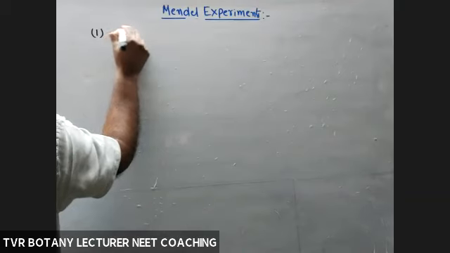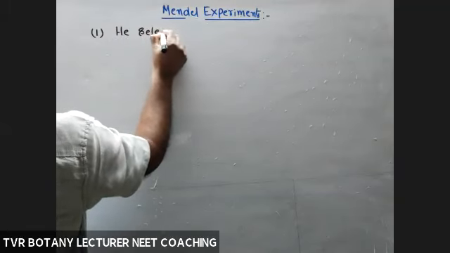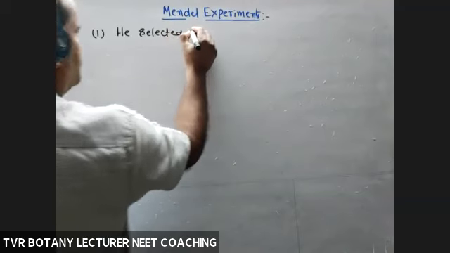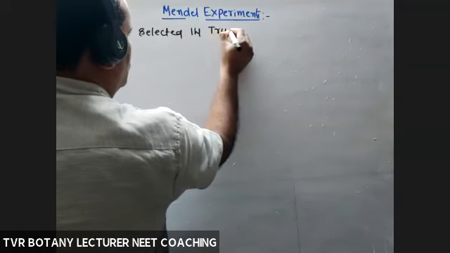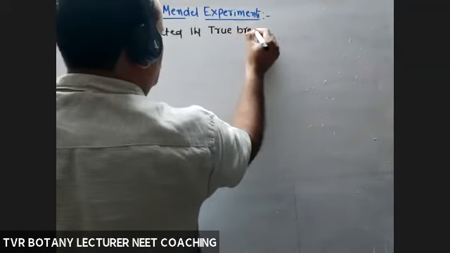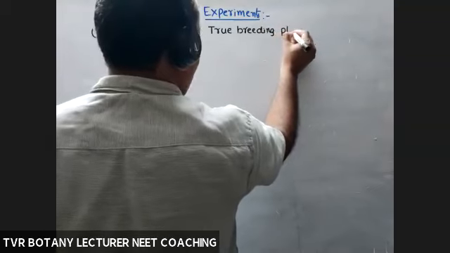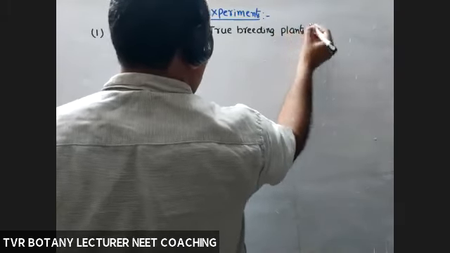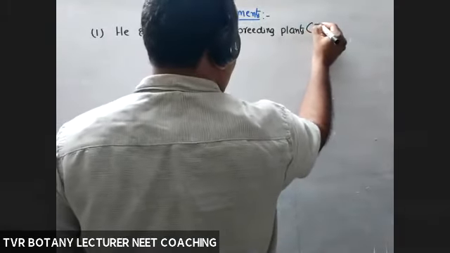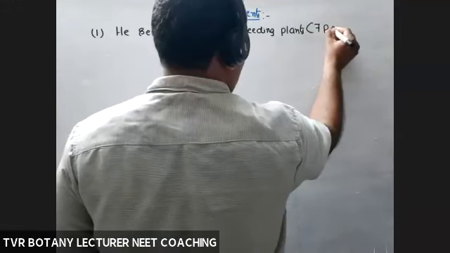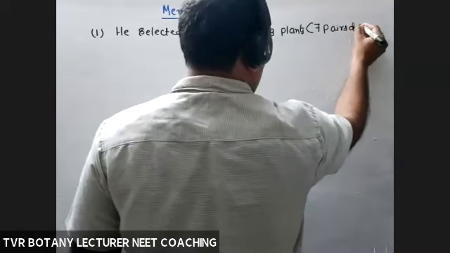Mendel selected 14 true breeding plants as parents. 14 plants means how many pairs? 7 pairs of plants. 7 pairs of Pisum sativum.